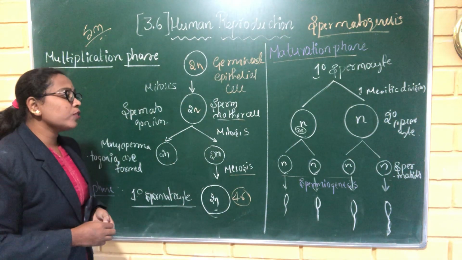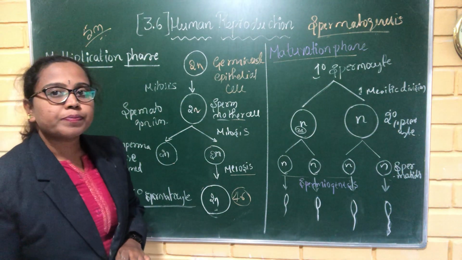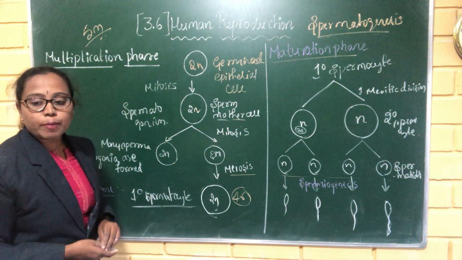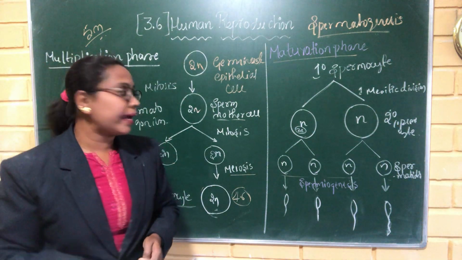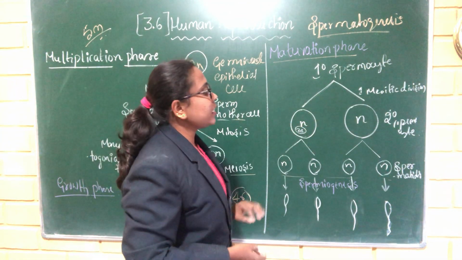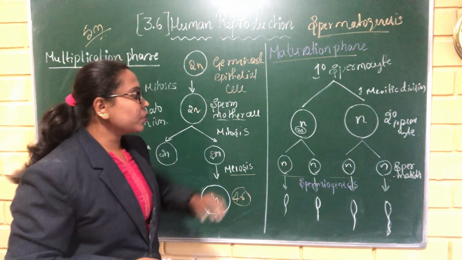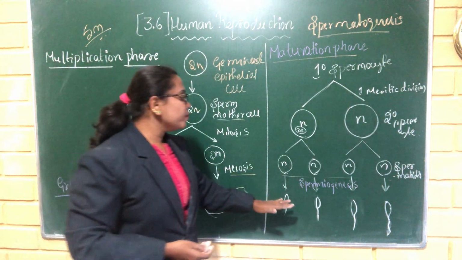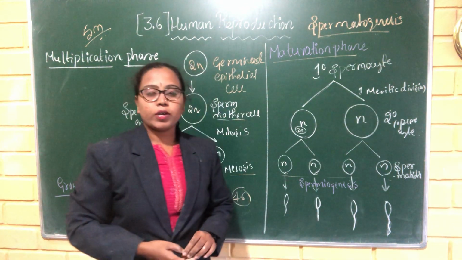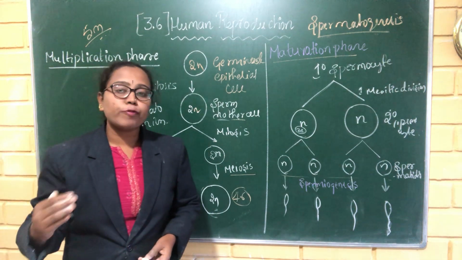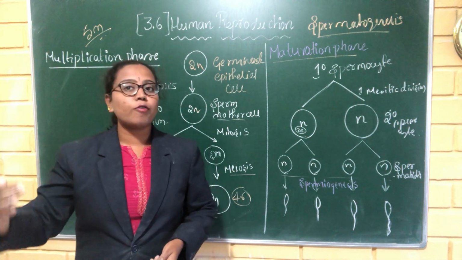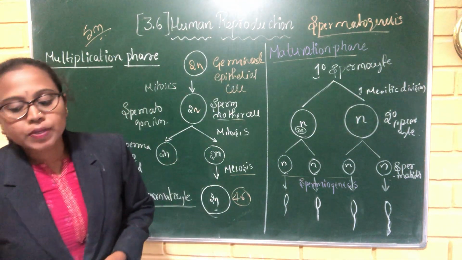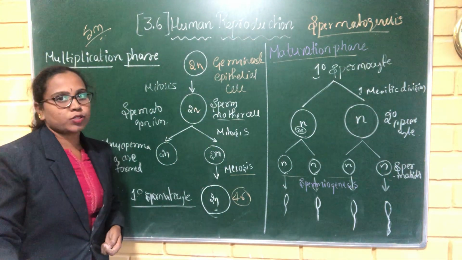Spermiogenesis. What is spermiogenesis? The process of metamorphosis of spermatids into sperms is called the spermiogenesis process.